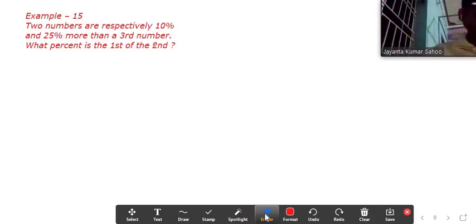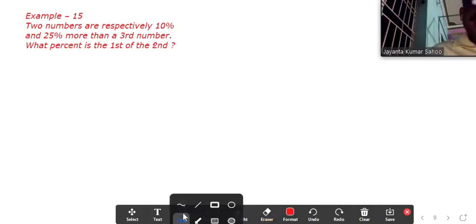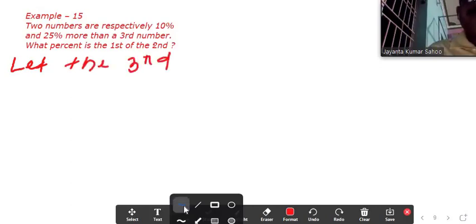In this case, which number will be taken? The third number, then only can we get the other numbers. Let the third number be x.